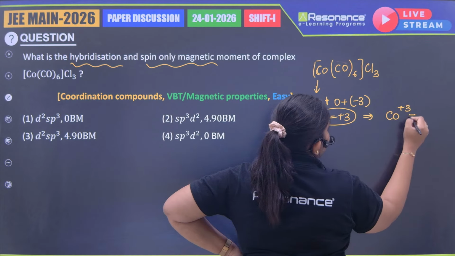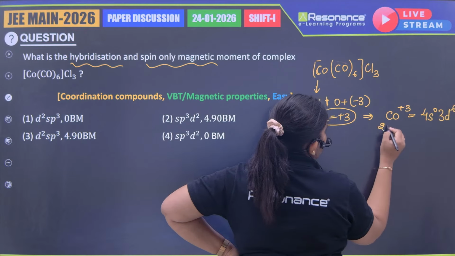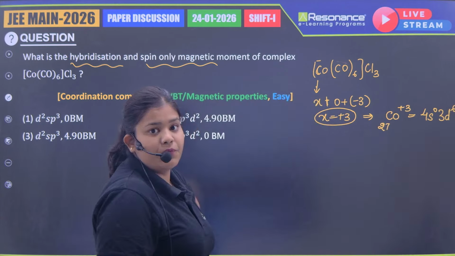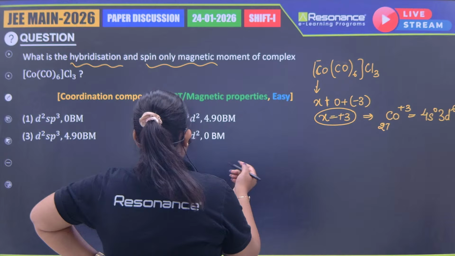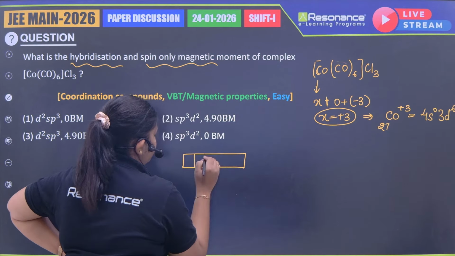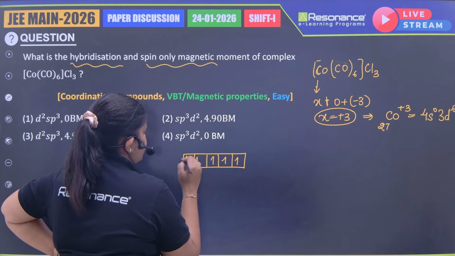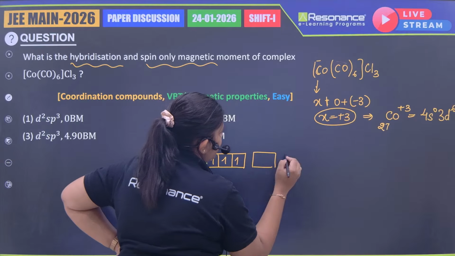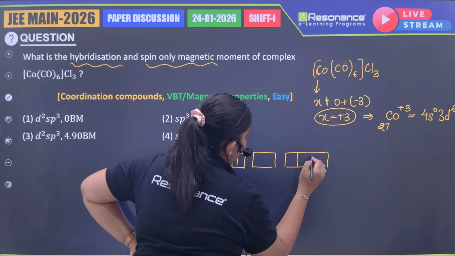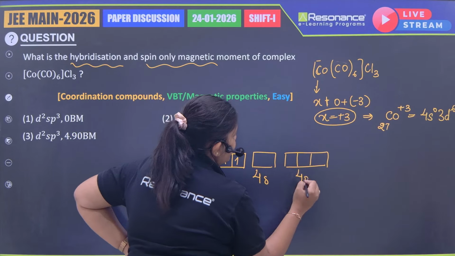Plus 3 oxidation state means 4s0 3d6, as 27 is the atomic number. So 4s0 3d6 is the configuration. Now if I talk about the 3d configuration, 1, 2, 3, 4, 5, 6. 4s and 4p are also available here. So what is the ligand here?